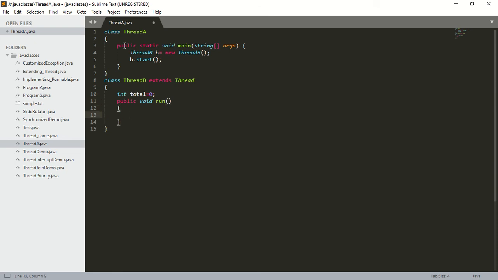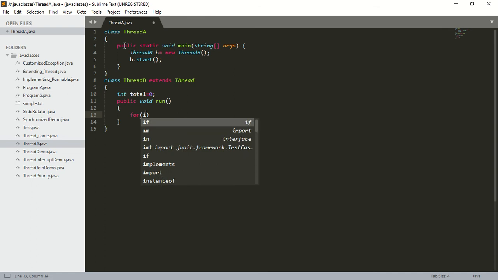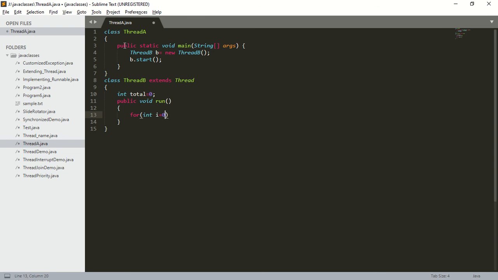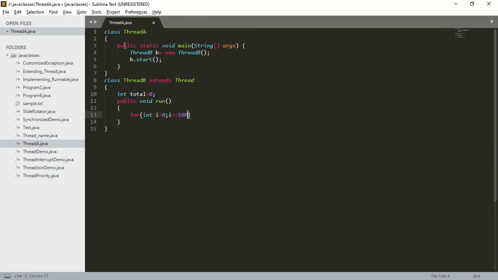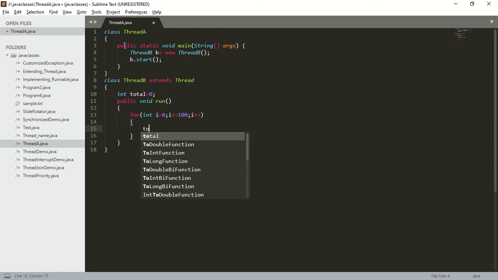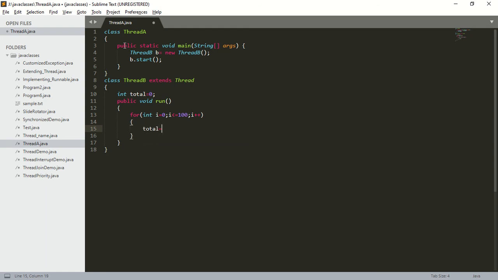Within this run method, I'm going to take a for loop: for int i equal to 0, i less than or equal to 100, i plus plus. So this for loop is running for how many times? This for loop is running for 100 times. So within this for loop I will take total is equal to total plus i.